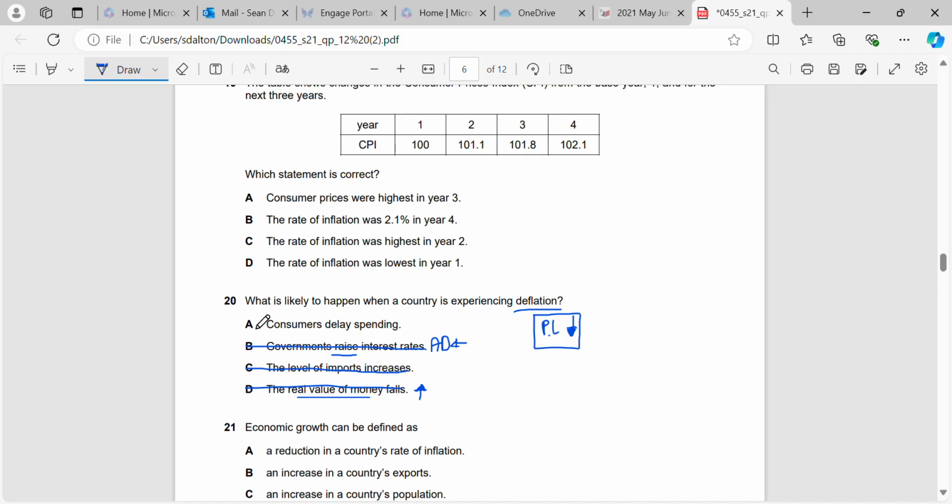So the one that we're left with is that consumers will delay spending. Okay, and that's more than likely because as the price level goes down, they're losing confidence in the economy. And because aggregate demand may have moved to the left, that would indicate to us that consumers would be spending less, investment would be less, and exports minus imports would be less also, okay, because they're a component of aggregate demand.